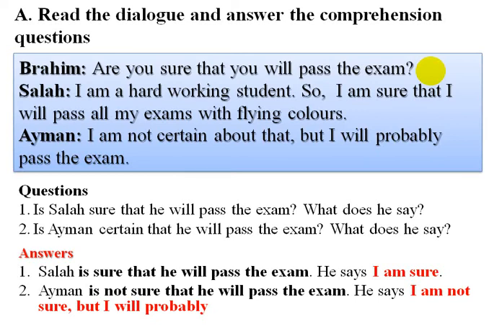Okay, now we are going to try to reread the dialogue again and underline the expressions of certainty and uncertainty. Okay, so the first expression is I am sure that. Second one, I am not certain. The last one, I will probably. Okay, so let's move.